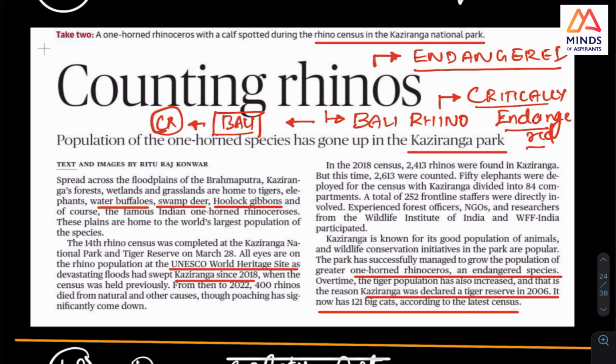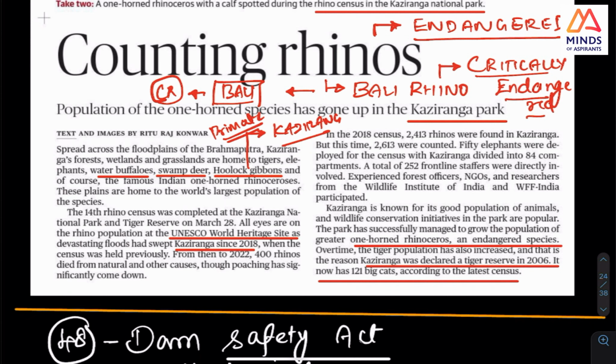And one more thing, please look at Hoolock gibbon, Kaziranga. This gibbon is the only ape in India. Meaning the great apes are orangutan, chimpanzee and gorilla; gibbons are the lesser apes, and monkeys are separate.